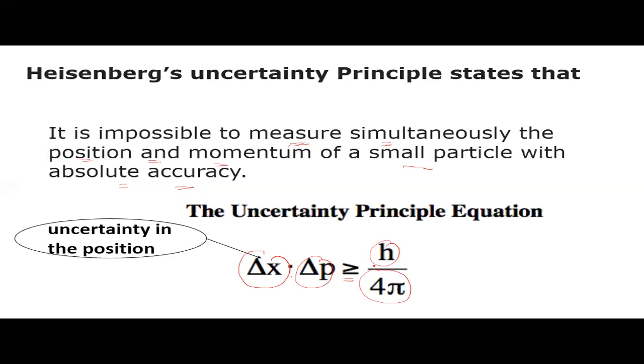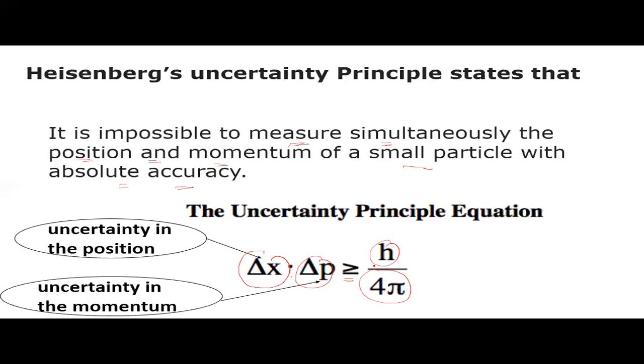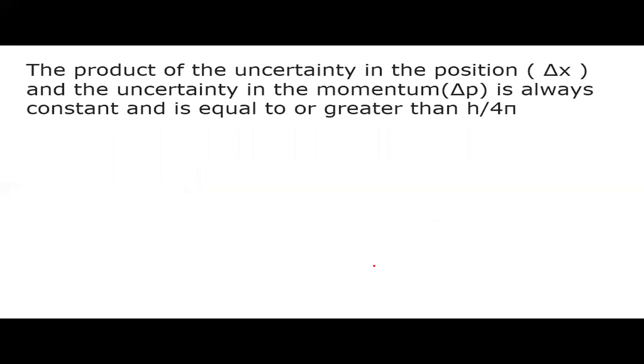Here, delta x is uncertainty in the position, delta p is uncertainty in the momentum, h is Planck's constant. He observed the product of uncertainty in the position and the uncertainty of the momentum is always constant and is equal to or greater than h upon 4 pi.